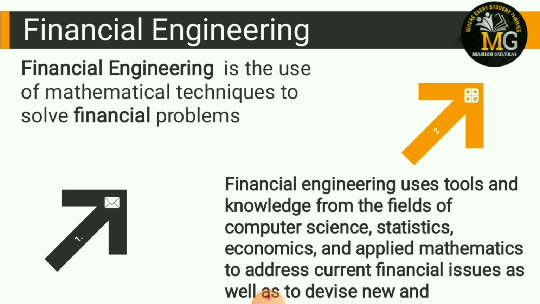In other words, suppose I create one equation: total expenditure is equal to direct expenses plus indirect expenses, or as you know, when expenses increase, income decreases. So by creating one equation where you will be able to know the result of your whole business, the result of your income level, that tool is known as financial engineering.